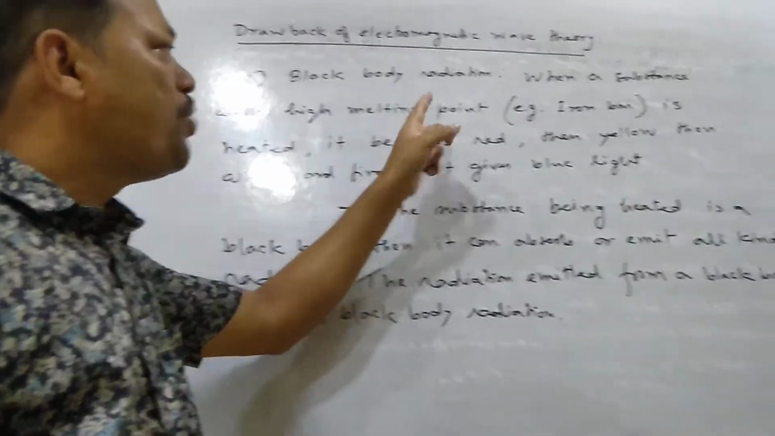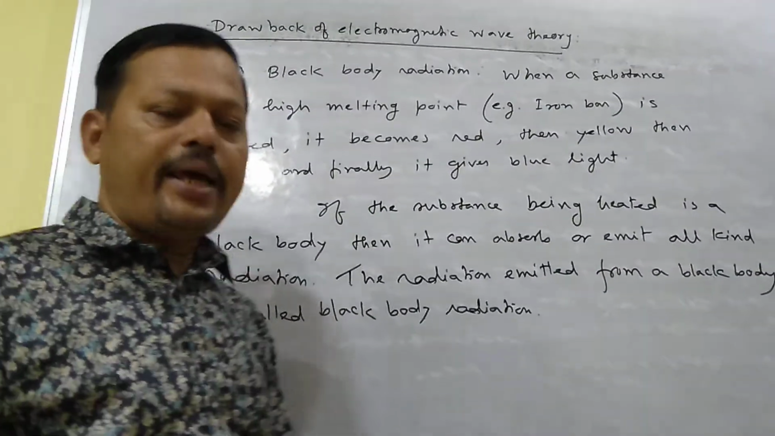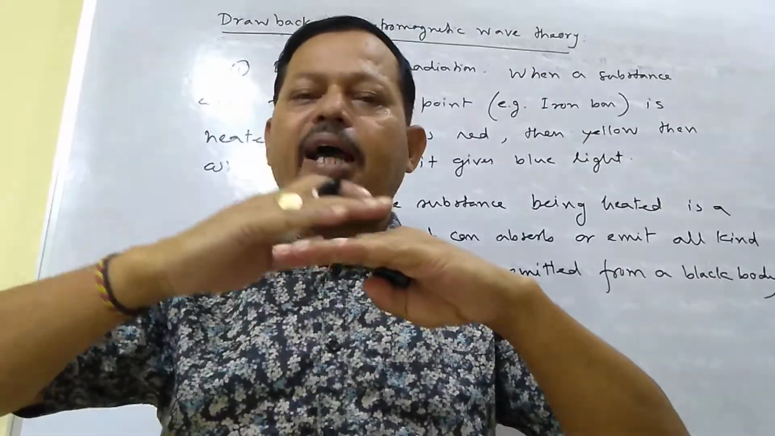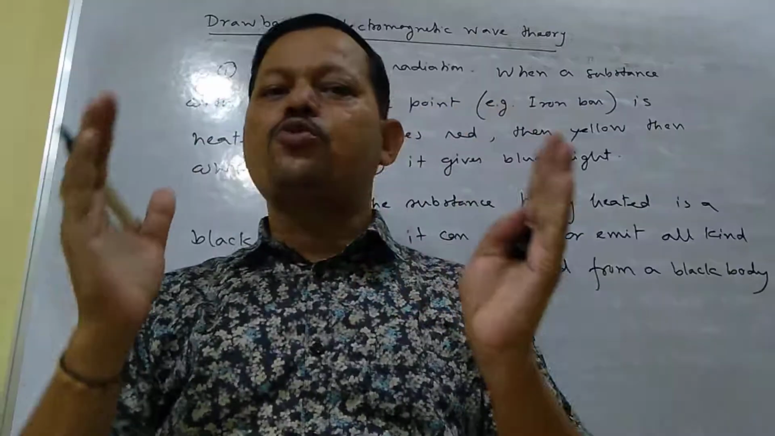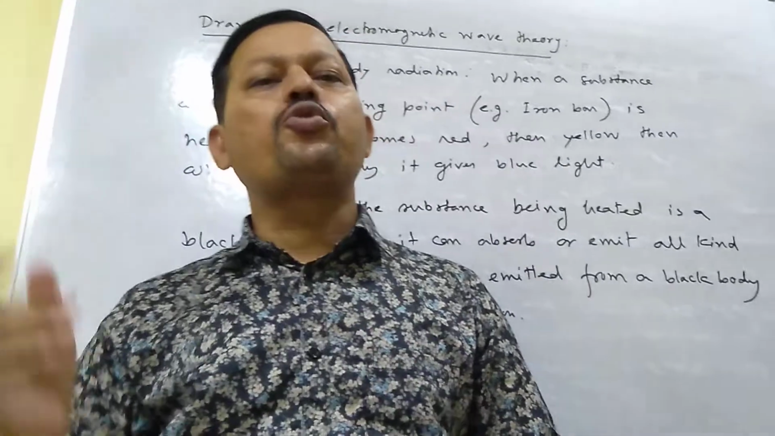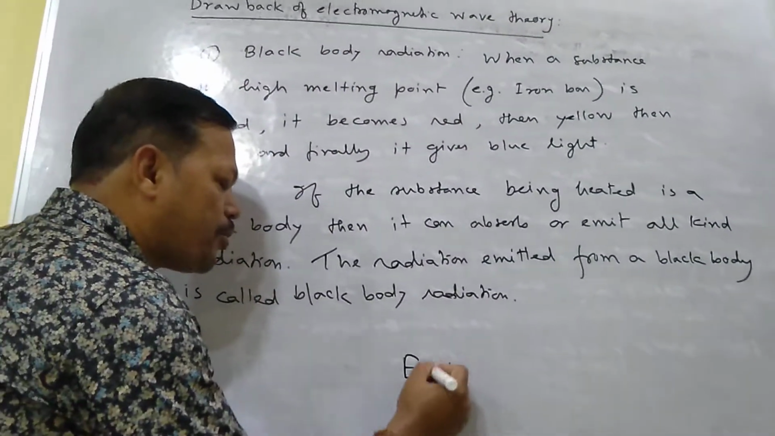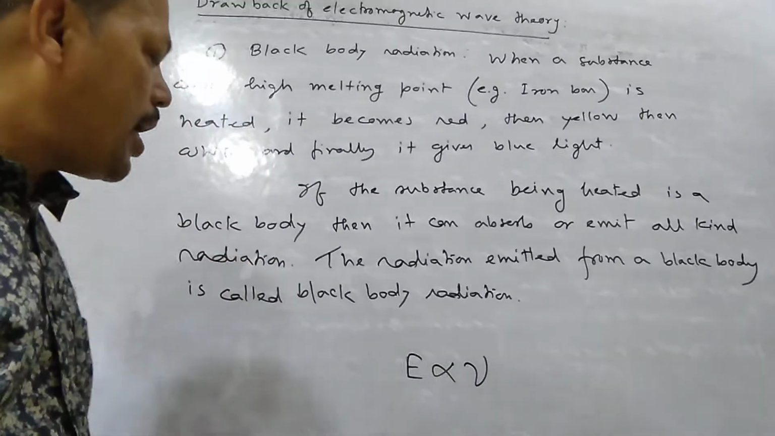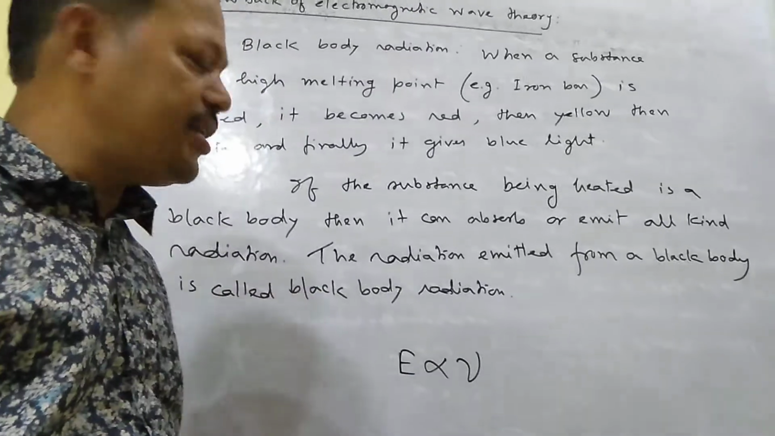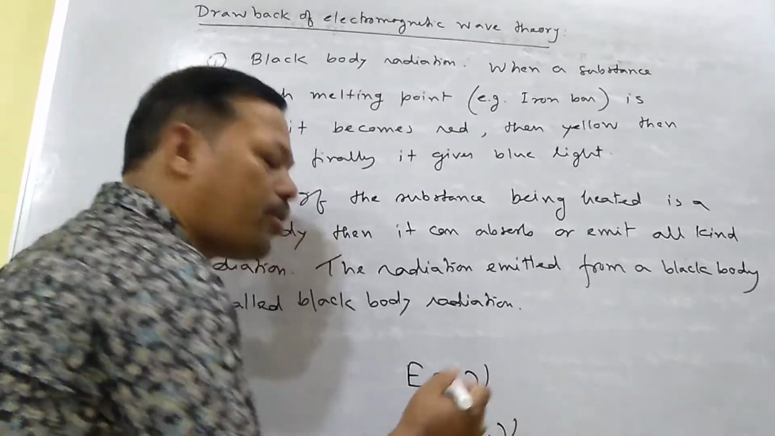Now, why does a substance show different colors when heated? Because as the substance is heated, the energy keeps increasing. Heat is one form of energy. As the energy increases, the frequency also increases. There is a relation: the energy of radiation is directly proportional to the frequency of the radiation. When you remove the proportional sign, you get a constant h, which is called Planck constant. You will learn this later.